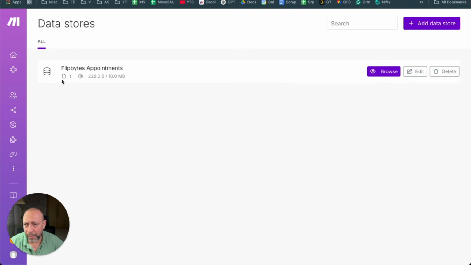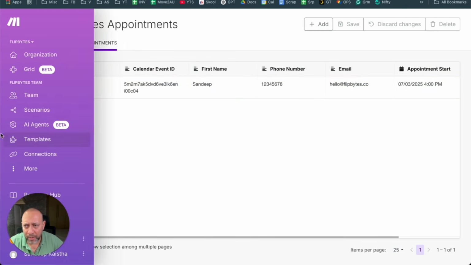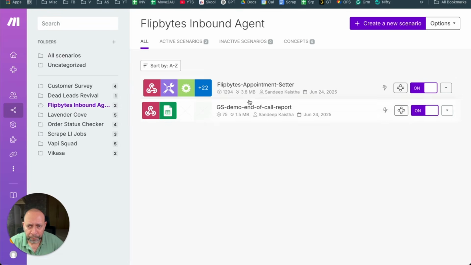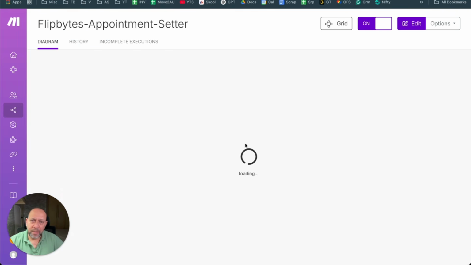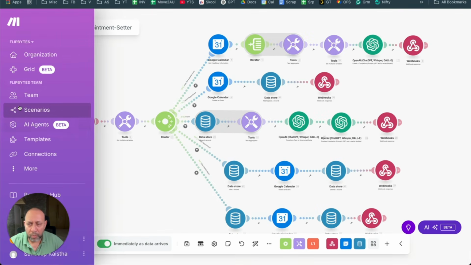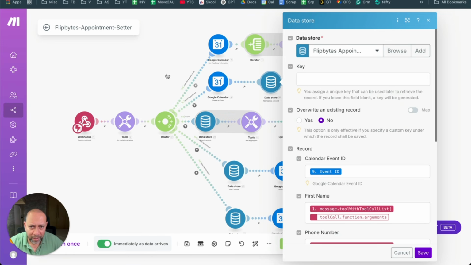Okay, so then it comes like FlipByte appointment, and then when you browse it, it basically is like this. This is the thing, right? So calendar event ID is a text because it's alphanumeric and numeric. Then you have first name, last name, so it has all of those things. Now, what you can do is within your Make automation, within your scenario, all right, let me just go back. Right here. Okay, so within your Make scenario, when you're booking an appointment, you just need to open this and then map the columns.